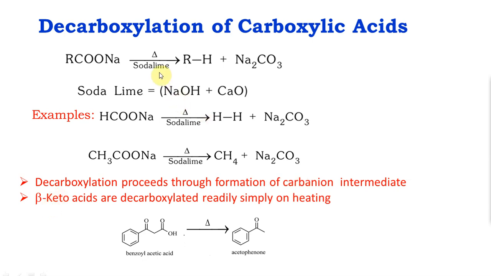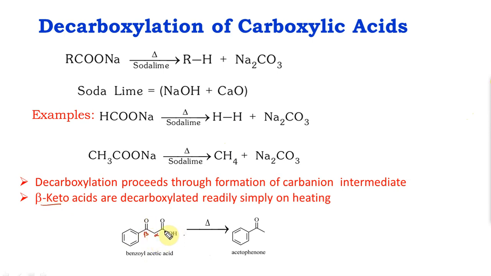Secondly, here I need soda lime with heat, but if there is a carbonyl group in the beta position, you don't need the soda lime. Just on heating you will get the corresponding product. If you see here, this is the COOH group, so this is alpha, this is beta, so beta keto, that's what this means.